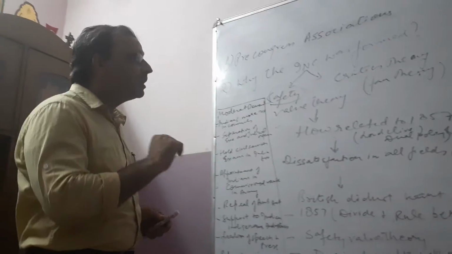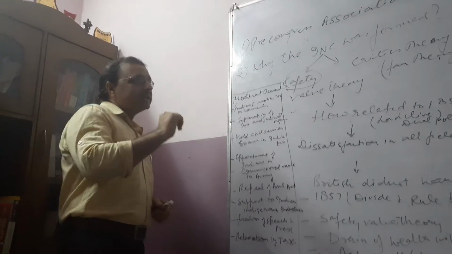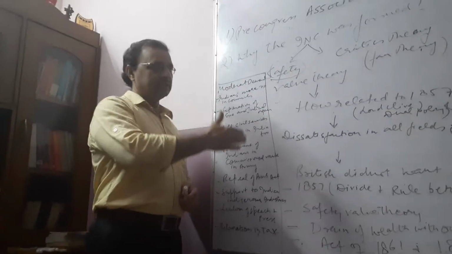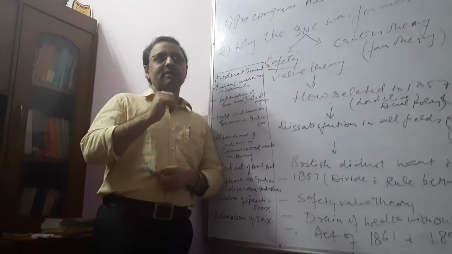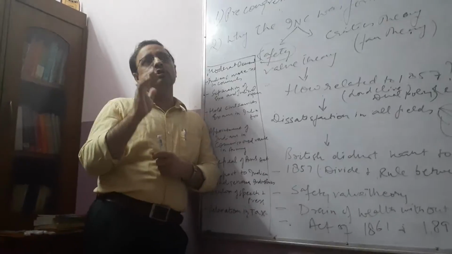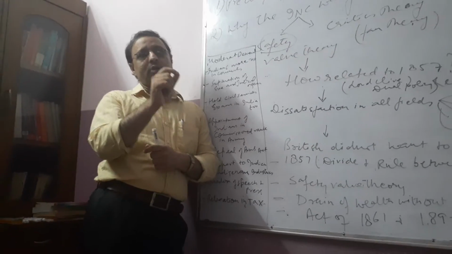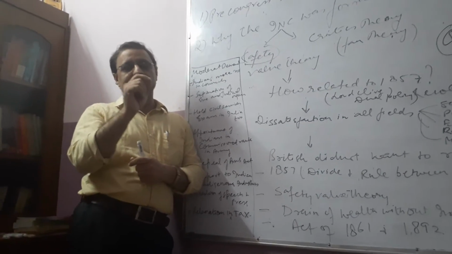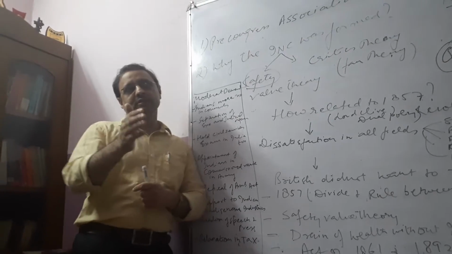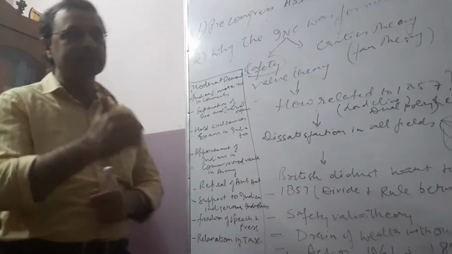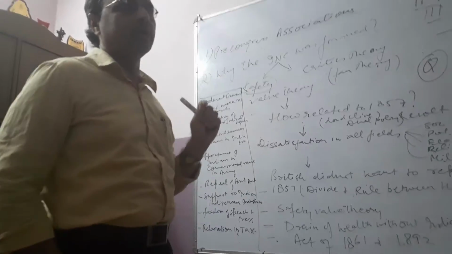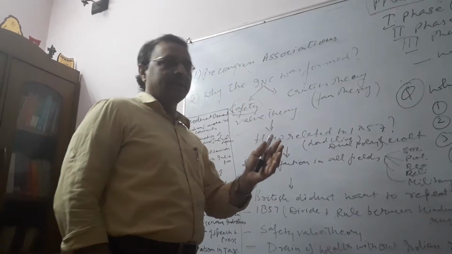Just take the example. The critics say that the British said that they had formed the Congress in order to give relief to the Indian people, and that's why on this particular point, people like Lala Lajpat Rai and some economists, R.C. Dutt, the economists, supported this safety valve theory.